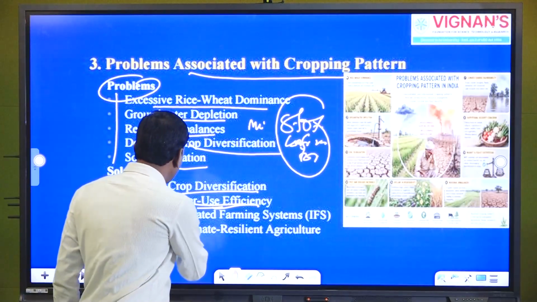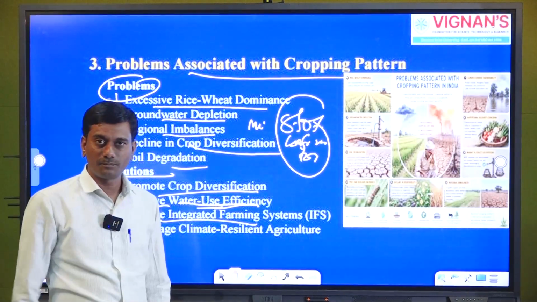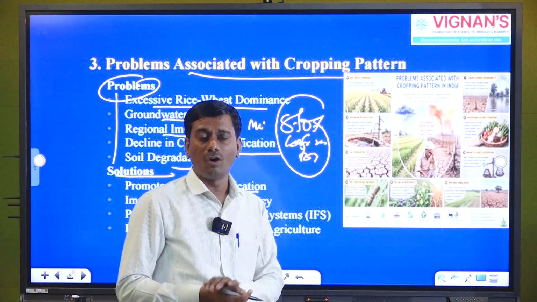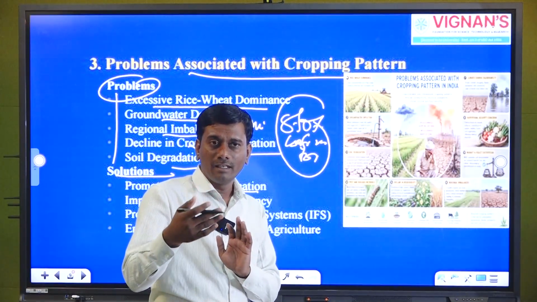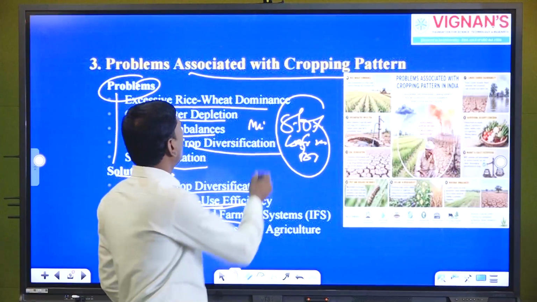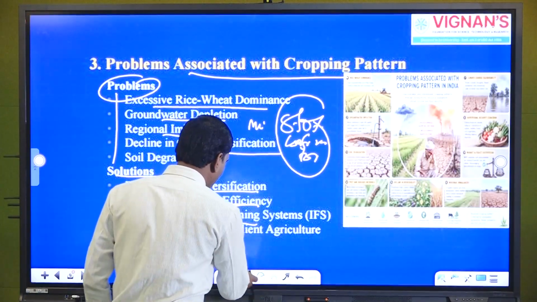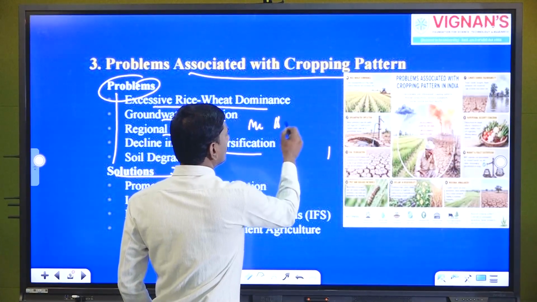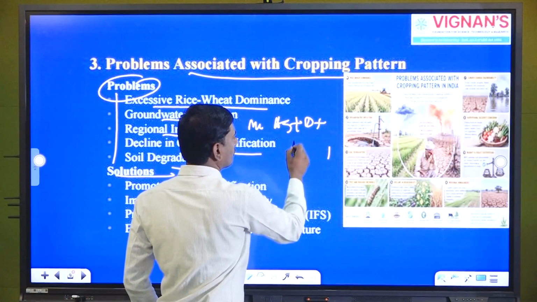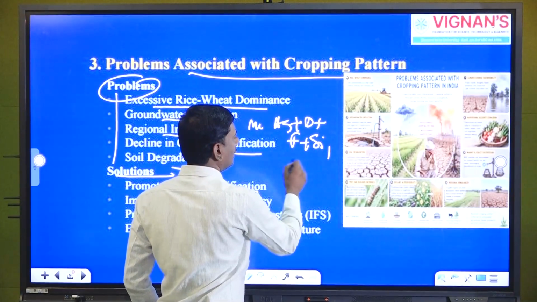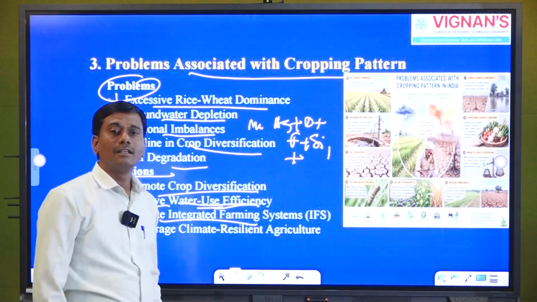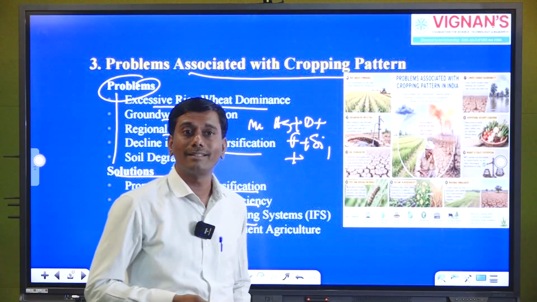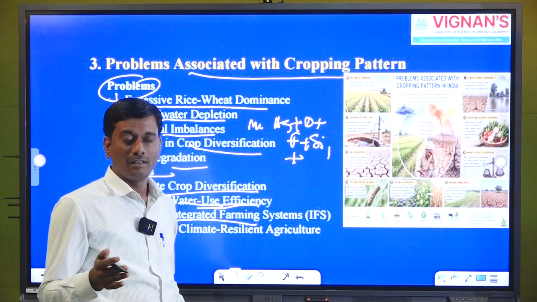Third one is to promote an integrated farming system. Don't depend on one crop, sole crop or monocropping. If you are doing agriculture, we can go with agriculture plus dairy plus forestry or silviculture. So we can improve the living standard also. That is what we call an integrated farming system.